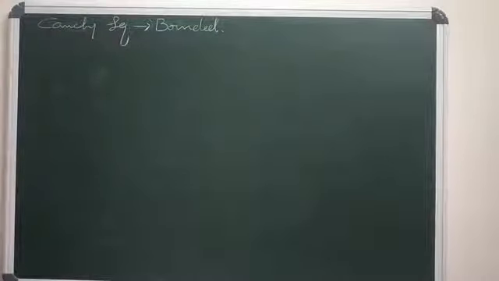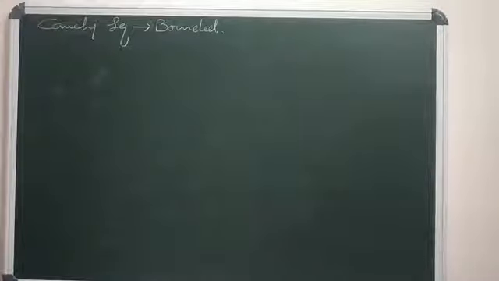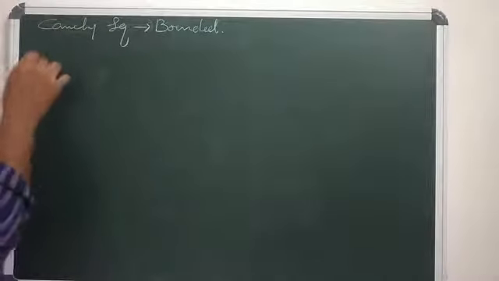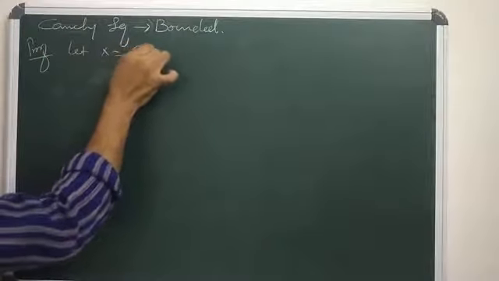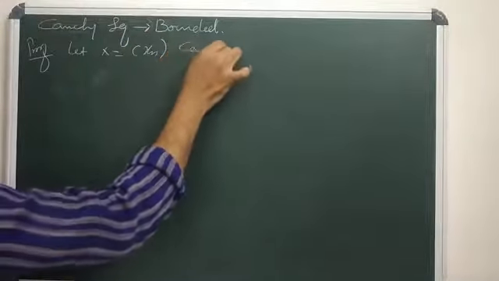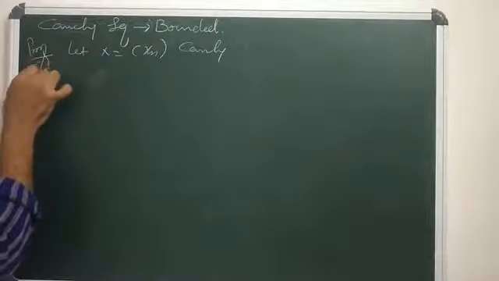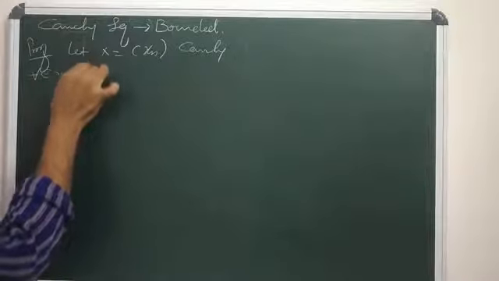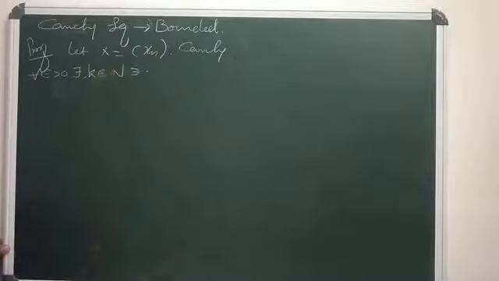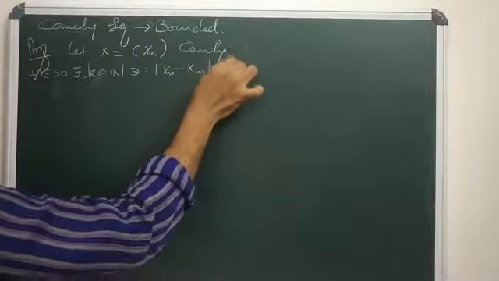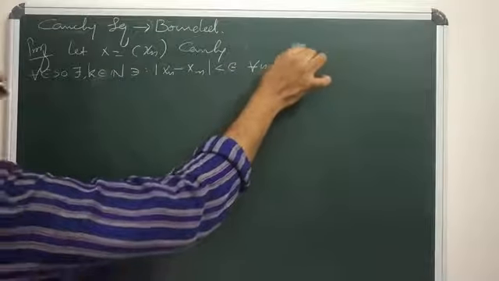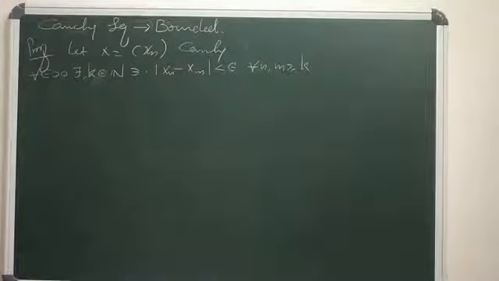First we consider a Cauchy sequence of real numbers. Let x = (xn) be a Cauchy sequence of real numbers. Xn is Cauchy means for all epsilon positive, there exists a natural number k such that modulus of xn minus xm is strictly less than epsilon for all n, m greater than or equal to k. This is the definition of a Cauchy sequence.